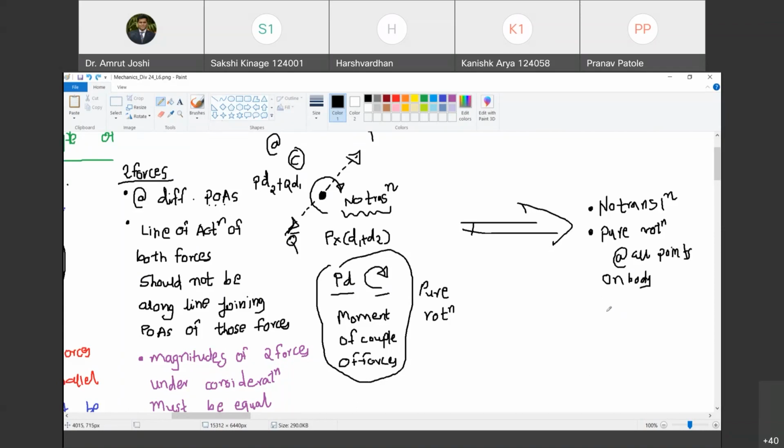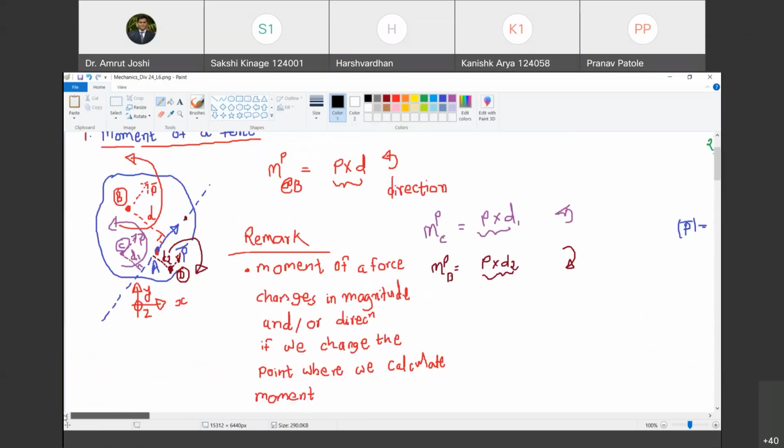So this rotation occurs under the couple moment with same magnitude and same sense at all points of the body. Do you agree with me? Yes, sir. Isn't it strikingly different than moment of a force?